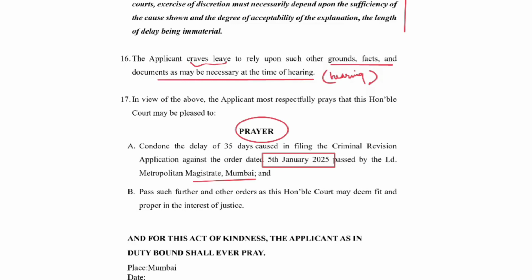So this is our main prayer. This is the prayer that you're going to add in all your applications. And finally, place, date, applicant sign, advocate sign. This is how the entire application is made.